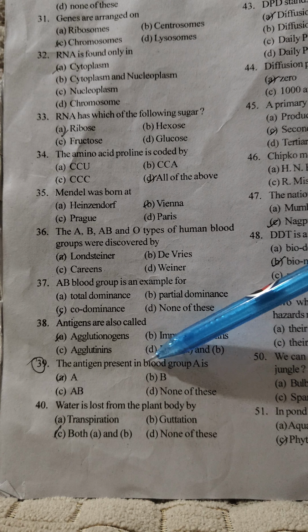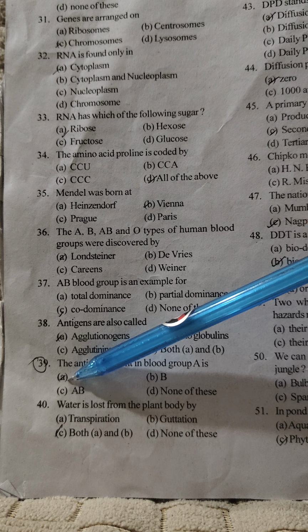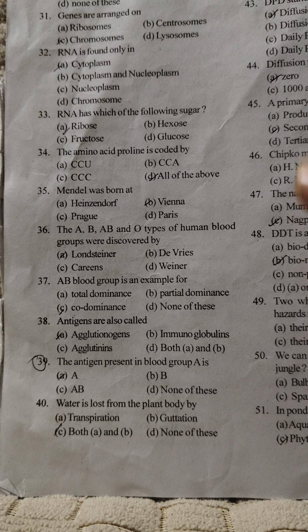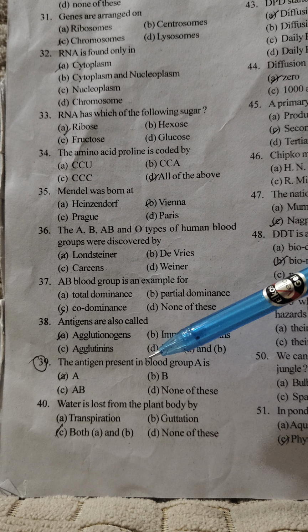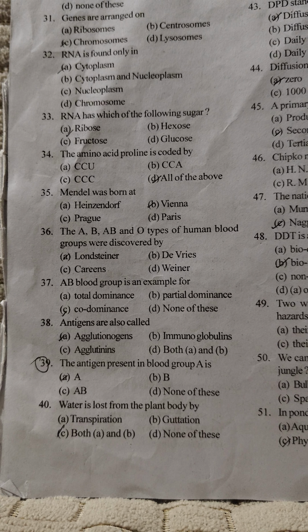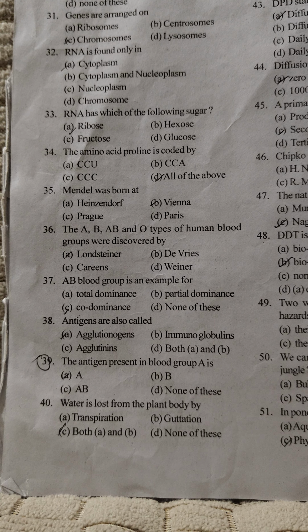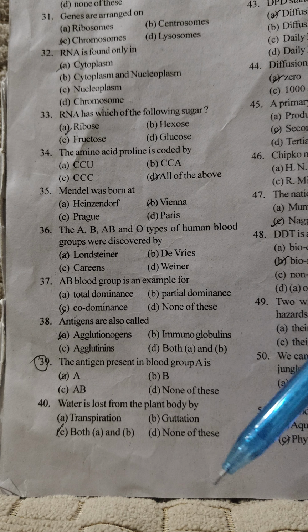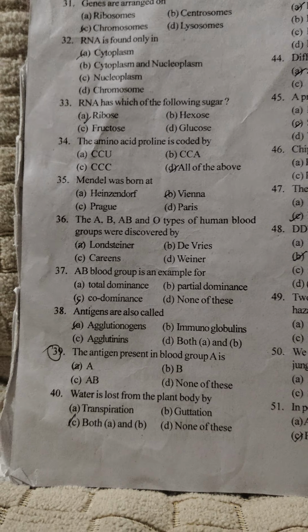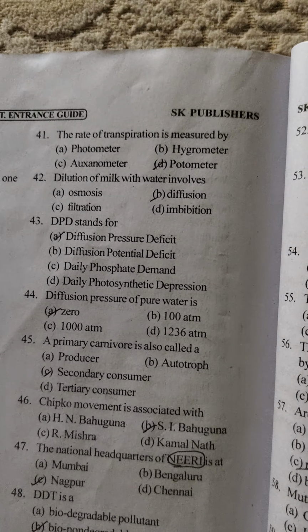The antigen present in blood group A is small a. I think it is not small a. I think it is small b. They have made a mistake in the option. The water is lost from the plant body by both A and B, meaning transpiration as well as guttation, not guttation, guttation. Okay. Look at 41.